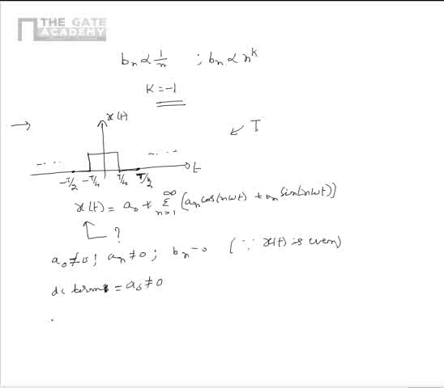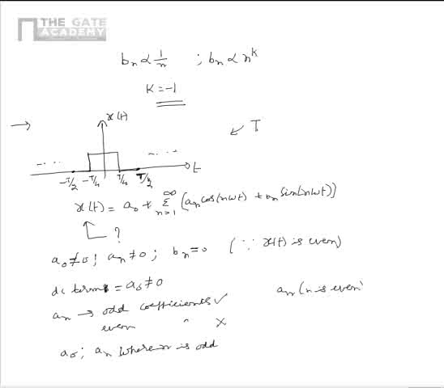Also, due to the half wave symmetry, we can show that in case of an, only the odd coefficients will be present, and even coefficients will not be present. From this, we can say that x of t will contain the terms a0 and an where n is odd. So x of t will not have the terms corresponding to an where n is even, and bn.